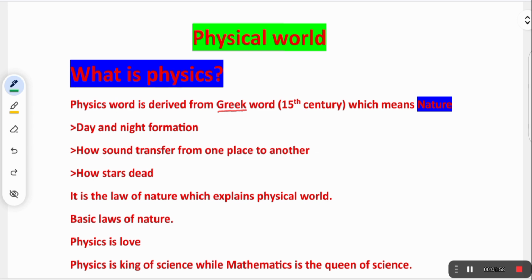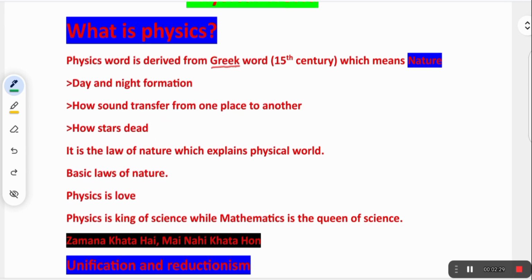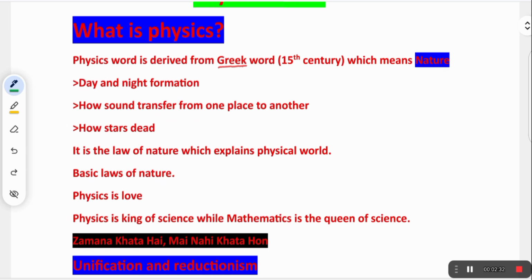Now I will give you the next example, how stars die. We know that stars have their own light, but with time the light of the star decreases and finally it vanishes. So we will say at that time the star is dead. That is related with the black hole. So it is exactly the law of nature which explains the physical world. All these points are related with physics.